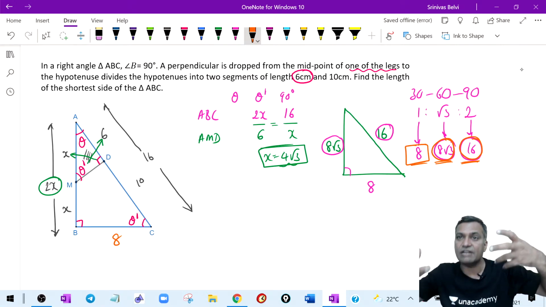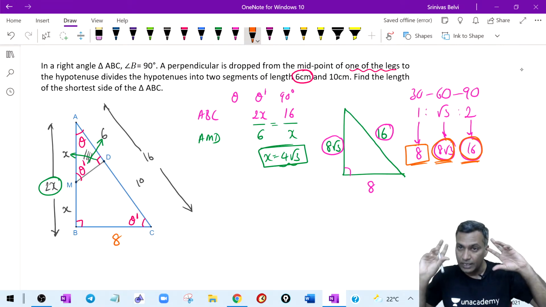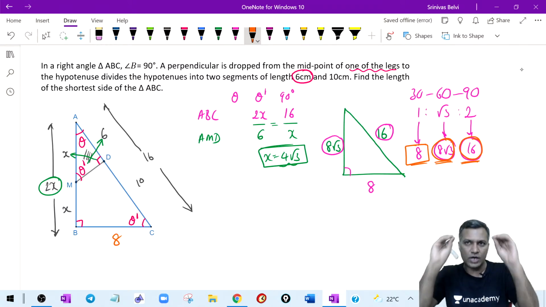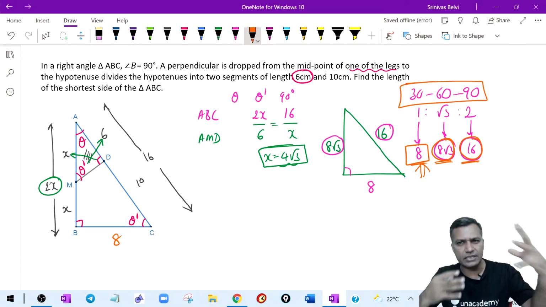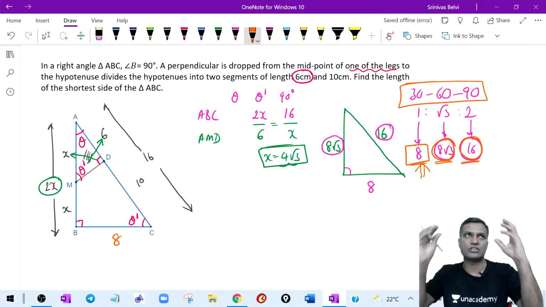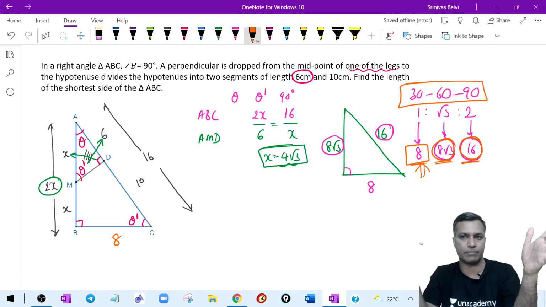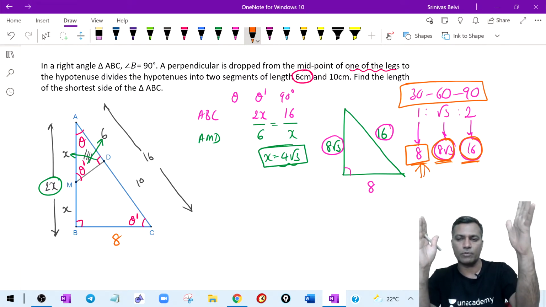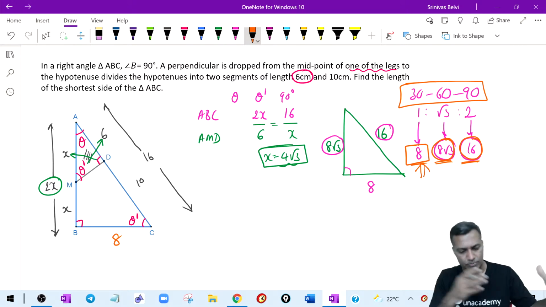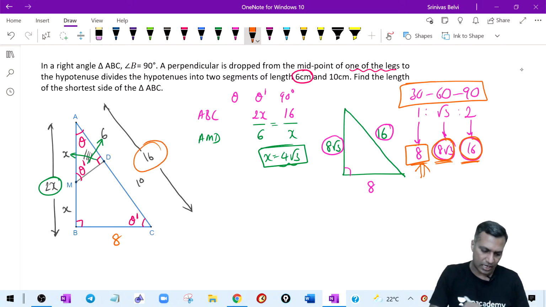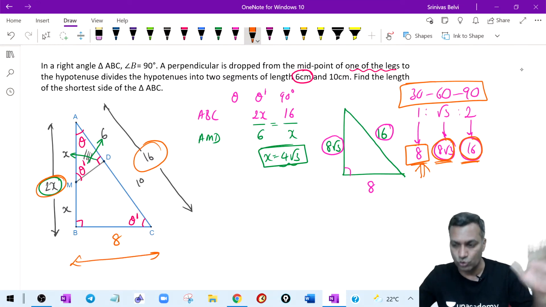So you apply this in reverse also at times. Given two sides, it triggers your point and quickly you arrive at the third side as well. This can be applied forward, backward, whichever way it comes to you. But if it is on the top of your mind, you can do all this gymnastics. If the thought is not at the top of your mind, then from here you do a little bit more calculation. You use the Pythagorean theorem. Hey, I got this side, I got this particular side. You apply the Pythagorean theorem to realize that it is going to be 8.